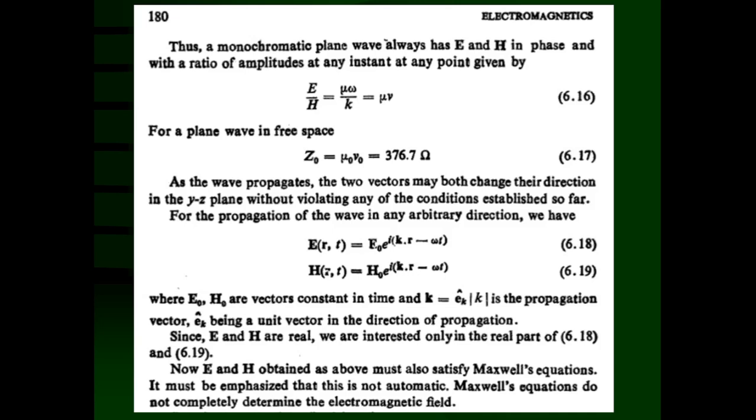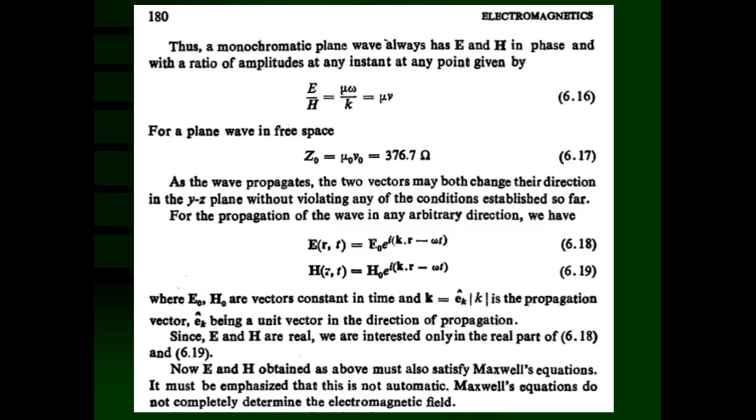The dot product of these two vectors is a scalar, minus omega t. Similarly H, a function of r and t, is equal to H0 e raised to i k dot r minus omega t. Here E0 and H0 are the amplitudes of the electric field and magnetic field, and they are vectors constant in time. That means they are independent of time and depend only on position.